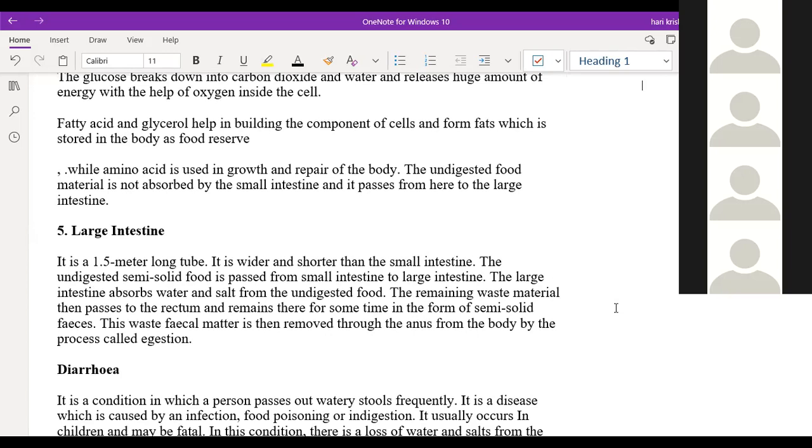Okay, so it's almost only 1.5 meter long, large intestine. It will help only in the absorbing of the salts as well as the excess water from the remaining food.